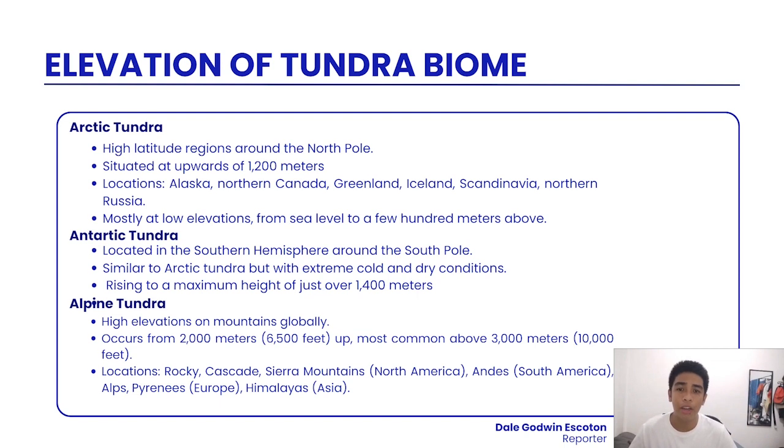Next is the Antarctic tundra. Antarctic tundra is closely similar to Arctic tundra, but it is on the opposite side, located in the southern hemisphere around the South Pole. Due to the extreme cold and dry conditions, there is very little land area that can support tundra vegetation, which is mostly covered in ice sheets. Lastly, the alpine tundra is found in high elevation on mountains around the world, above the tree line where conditions are too cold and harsh for trees to grow. Alpine tundra can be found on mountain peaks as low as 2,000 meters above sea level, but the most common elevation is above 3,000 meters.